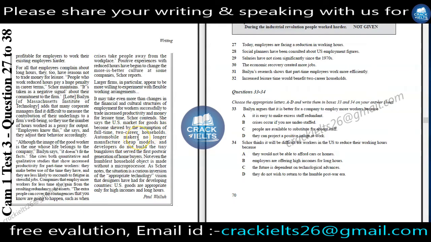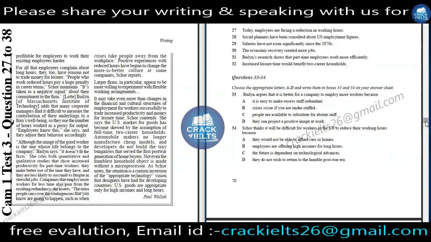Automobile makers, automobile means cars and some kind of vehicle, no longer manufacture cheap models and developers do not build the tiny bungalows that served the first post-war generation of home buyers. Now this statement matches option A: they would not be able to afford cars or homes, because here the writer is giving some information about both things. Then we will definitely write A for question number 34.